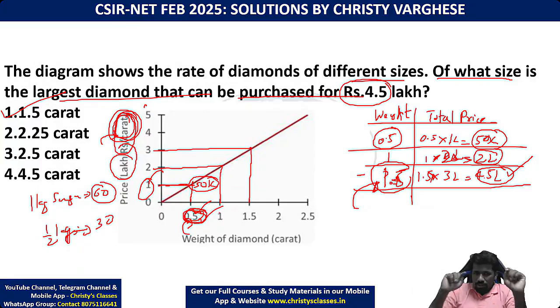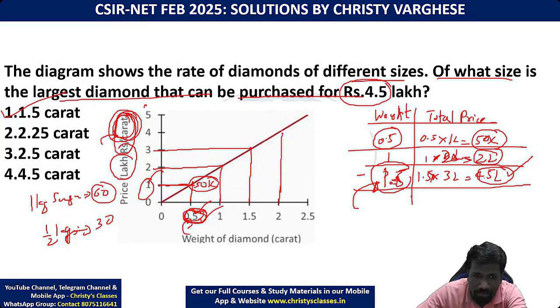As I told, the same question, instead of a bar chart, in previous years they gave directly a table. This time they have shifted to a line graph. That's the only difference. Is it clear now? All of you please respond. Those of you who got other answers, is it clear? Now, those of you who have doubts about other options, I will show you.